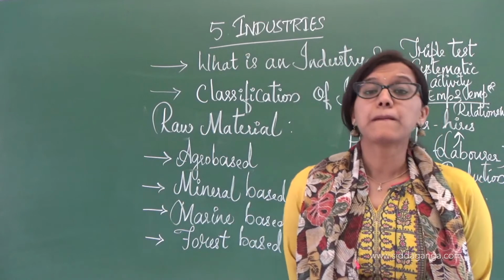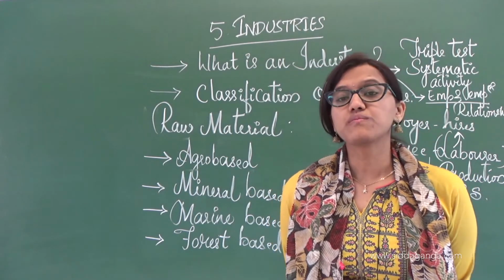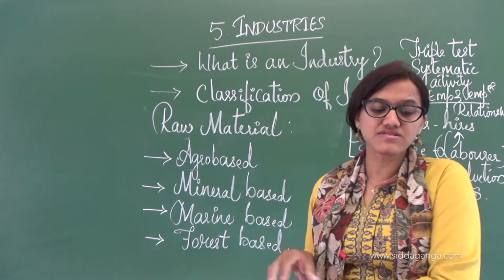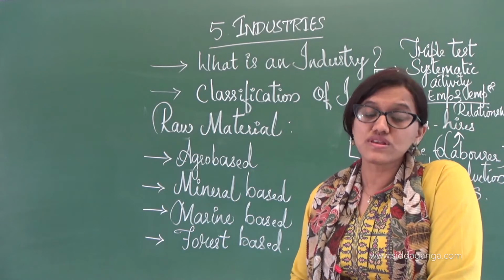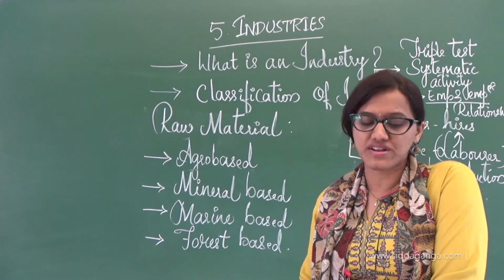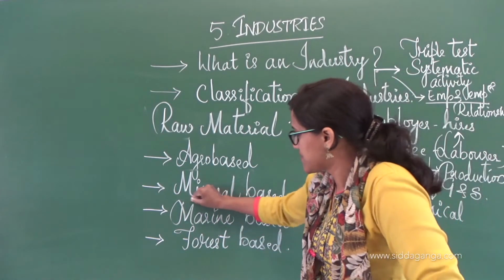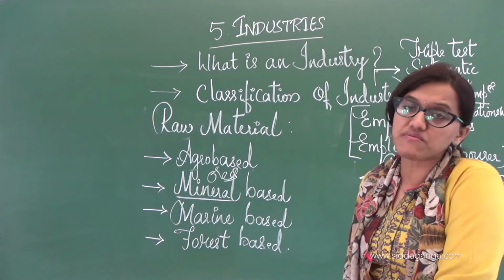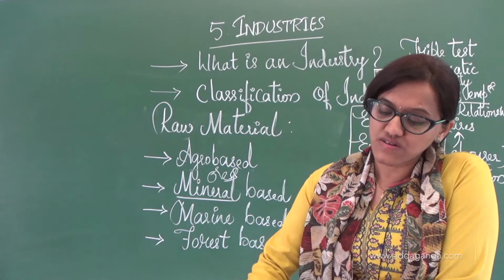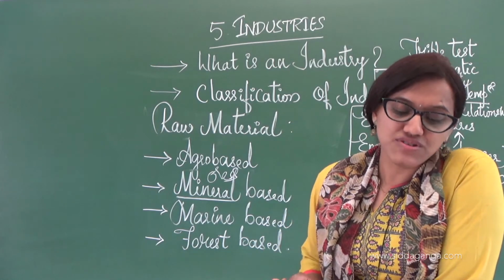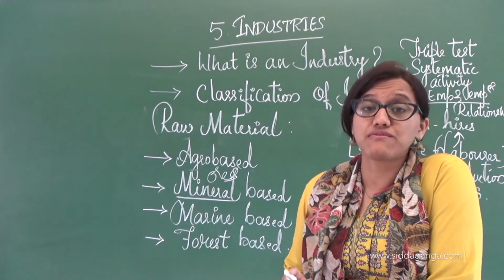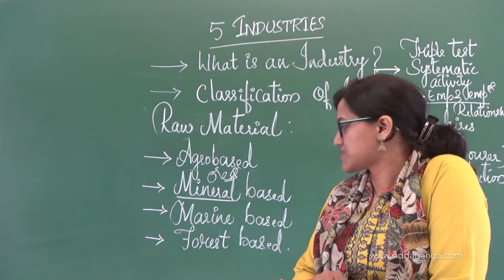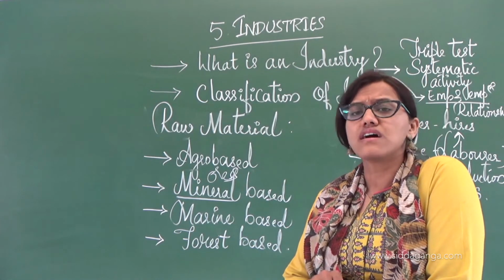The second is mineral based industries. Mineral is extracted. Mineral based industries are primary industries that use mineral ores as their raw material to come up with a finished product. Now I can give you an example. Think about utensils. Mineral based you can consider there, because most of the things are made of it.